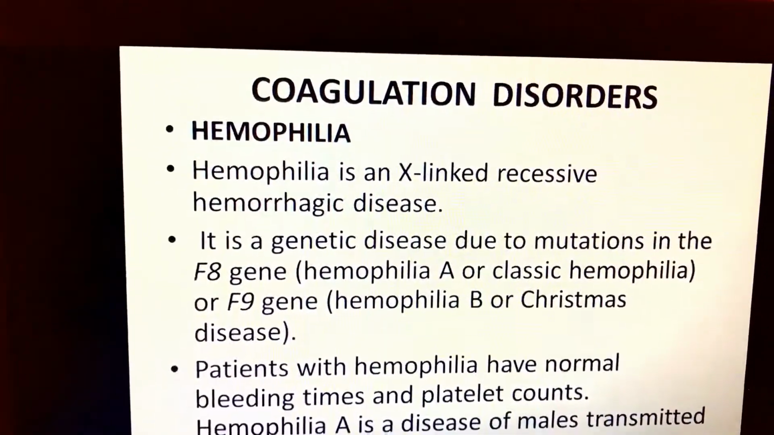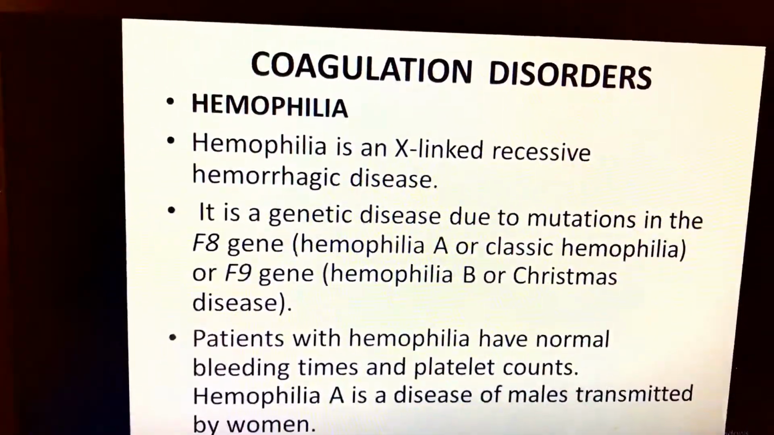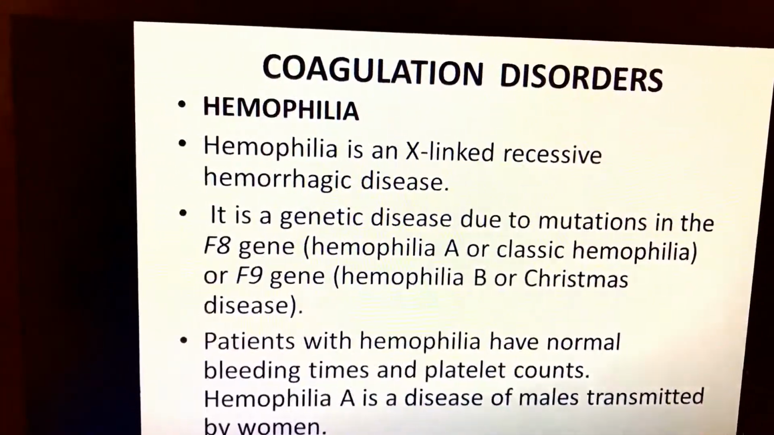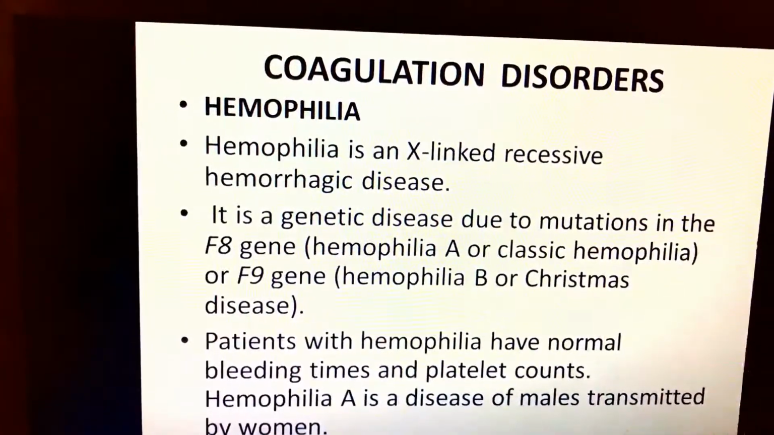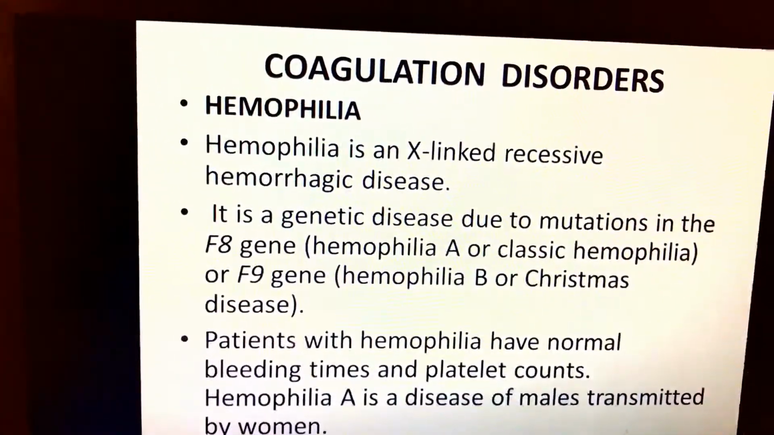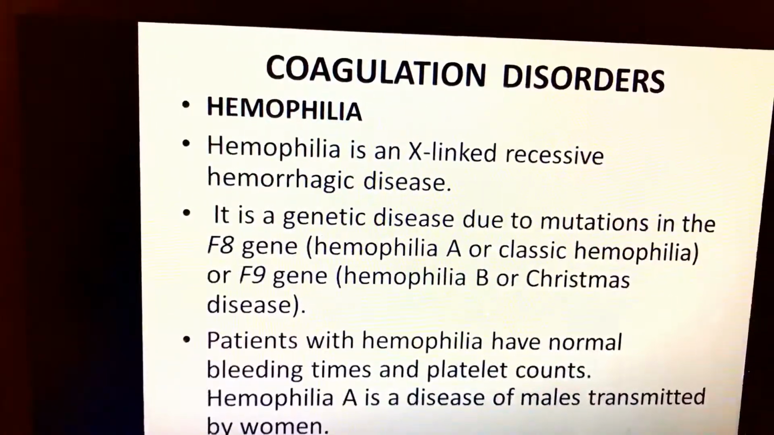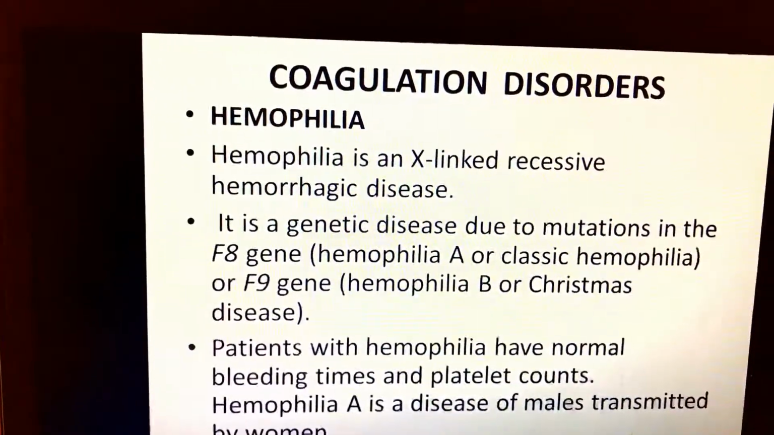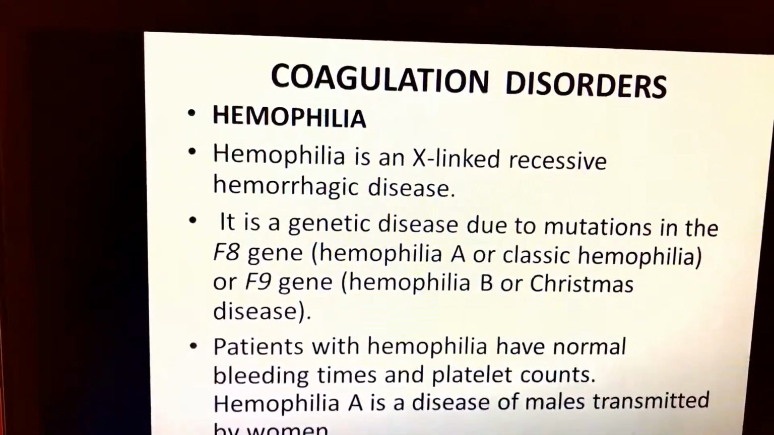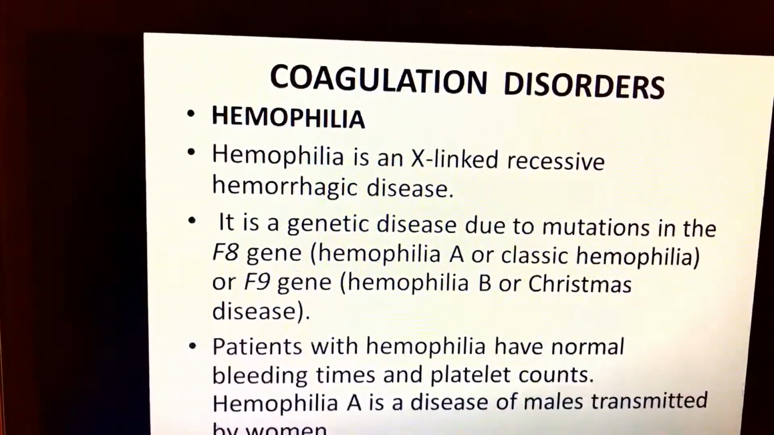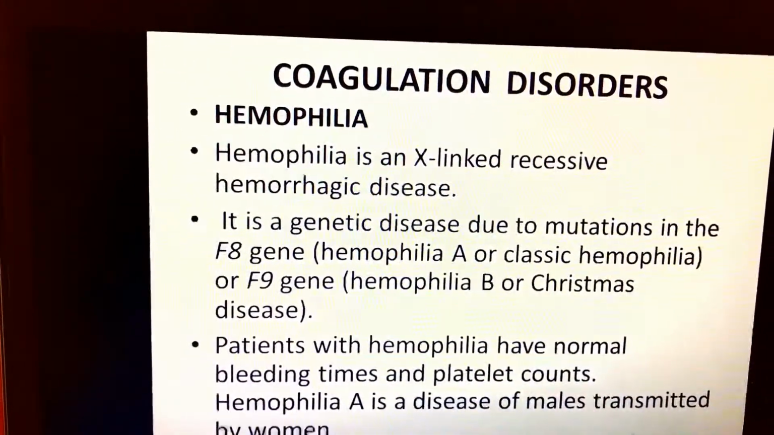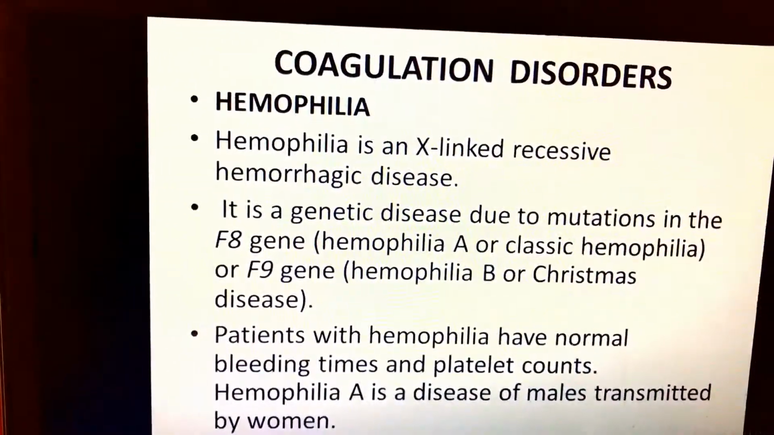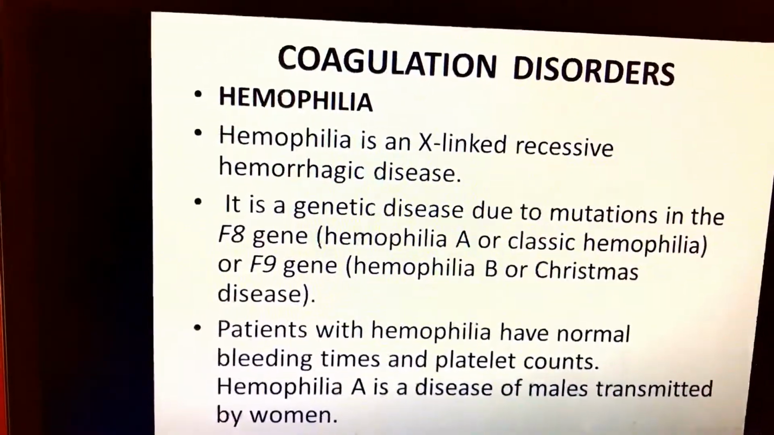Let's see coagulation disorders. In coagulation disorders, we have hemophilia. Hemophilia is an X-linked recessive hemorrhagic disease. It is a genetic disease due to mutations in the F8 gene, hemophilia A or classic hemophilia, or F9 gene, hemophilia B or Christmas disease. Patients with hemophilia have normal bleeding time and platelet count. Hemophilia A is a disease of males transmitted by women.